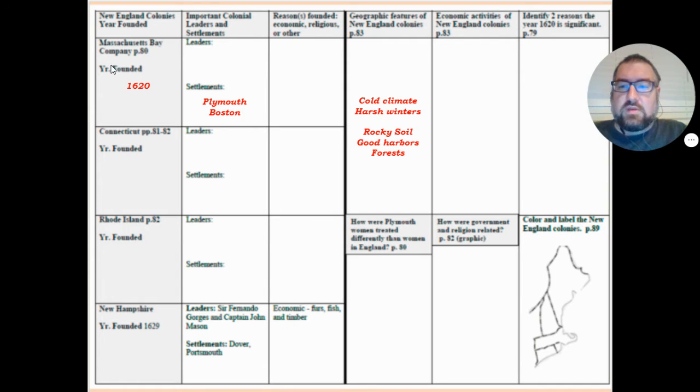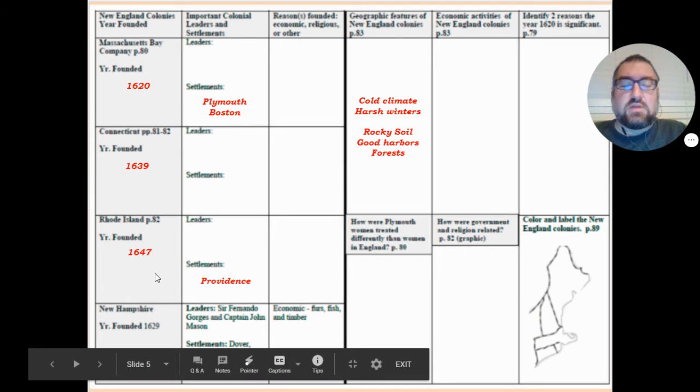Connecticut was founded in the year 1639, and once again, it does not have that many big settlements, so we don't need to worry about that. Rhode Island was founded in 1647. Its major settlement is a city called Providence.